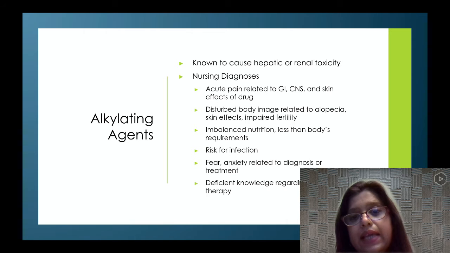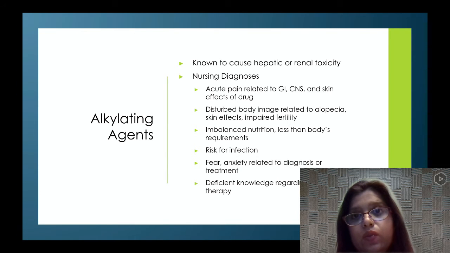Next is fear and anxiety related to diagnosis or treatment. But the third part I also want to add, from when we were talking about bone marrow depression, is that platelet levels go down. What are platelets? These are the cells that cause blood clotting.